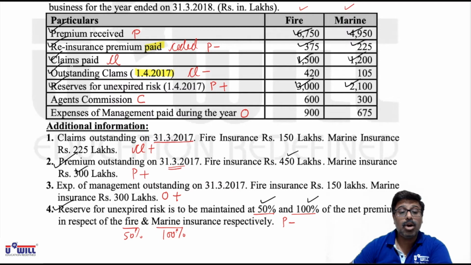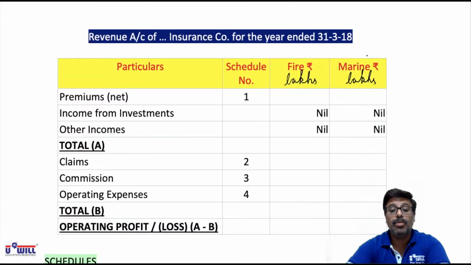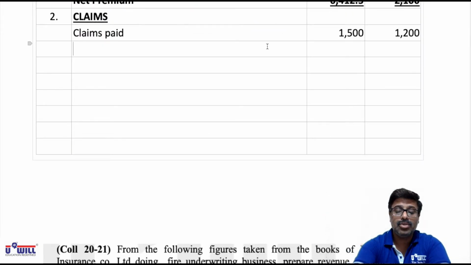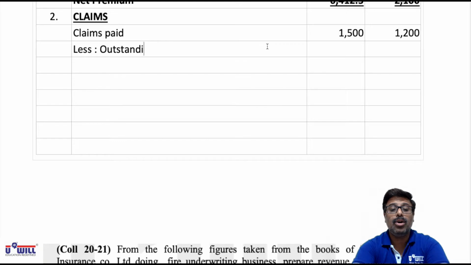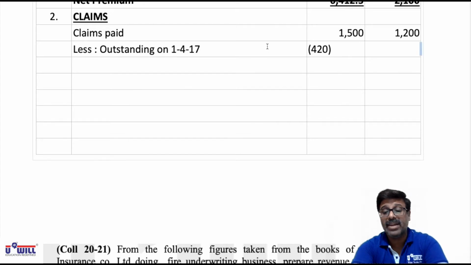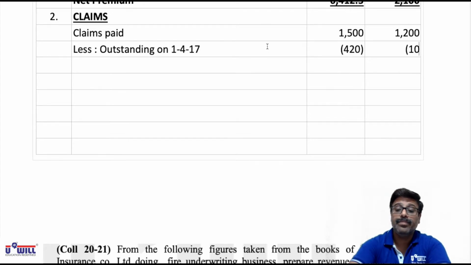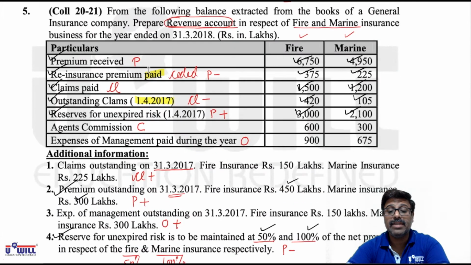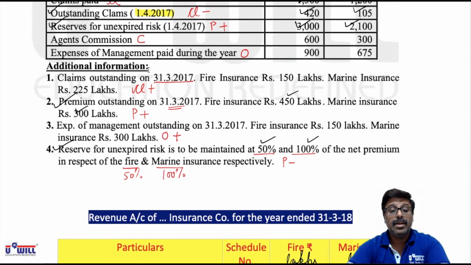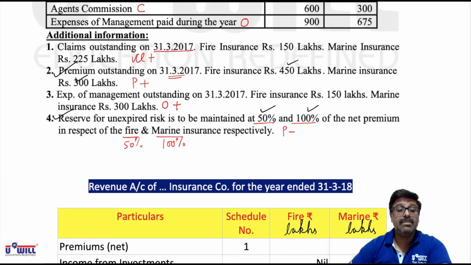Outstanding claims on 1/4/17, 420 and 105 we will minus. Opening outstanding, so we will minus. So less outstanding on 1/4/17, 420 in bracket, we have to minus, and 105. Then after claims outstanding on 1/4/17, 420 and 105, in adjustment 1, we have claims outstanding at the end of the year 31/3/18 that we have to add, 150 and 225.